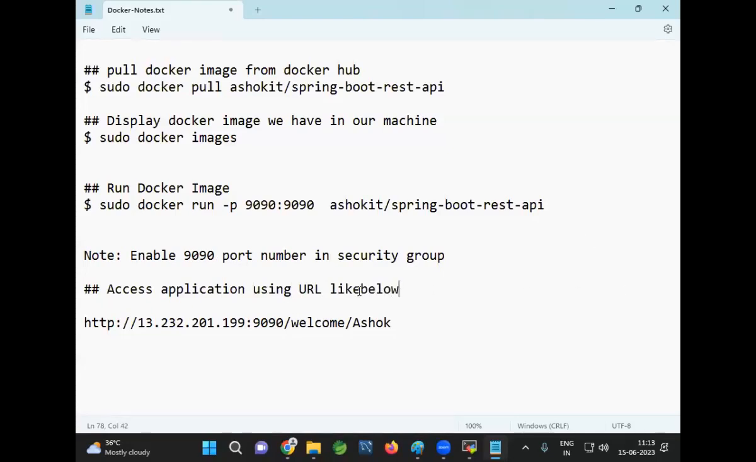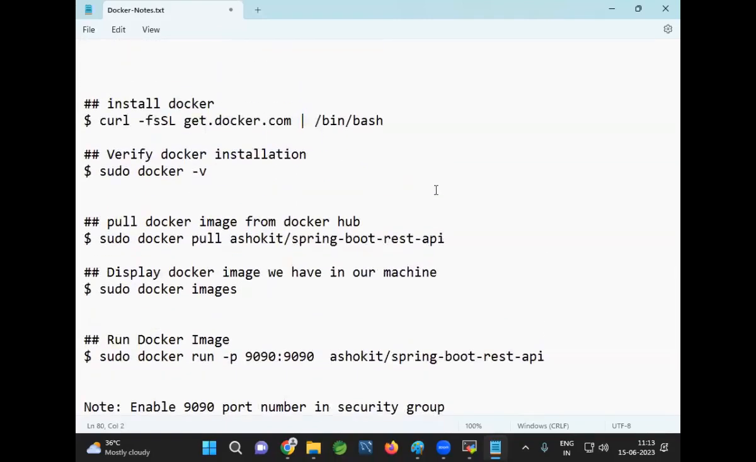If you observe, this is my public IP, guys. You need to provide your EC2 public IP. Then you can access the application. Are you guys clear? This is very simple.